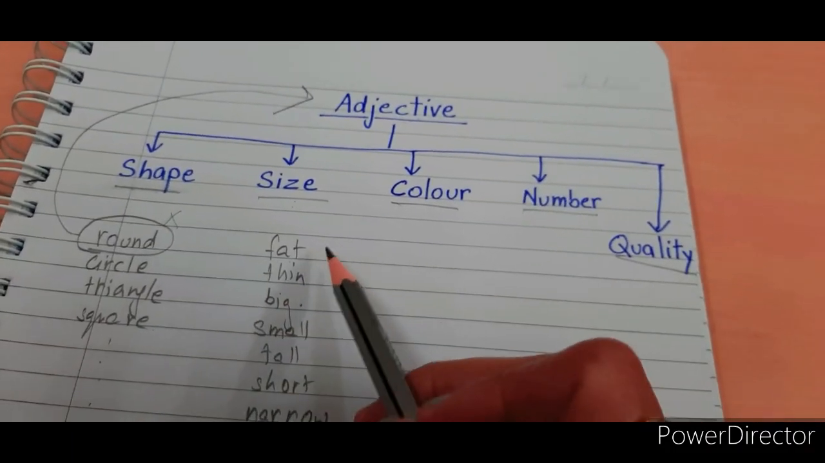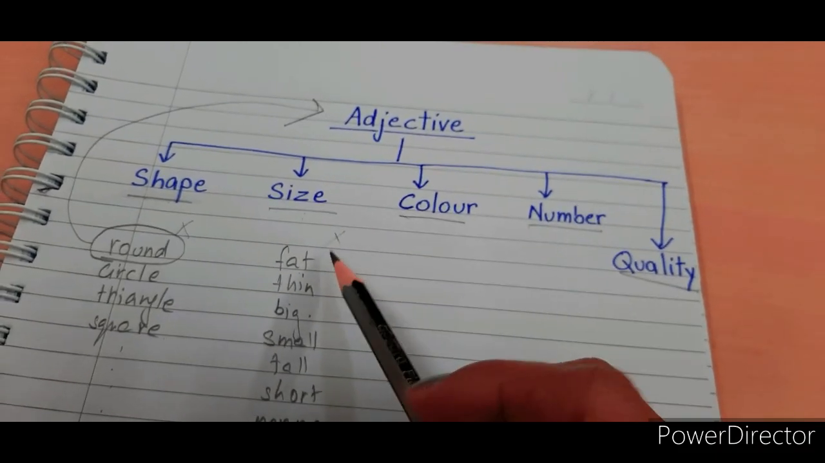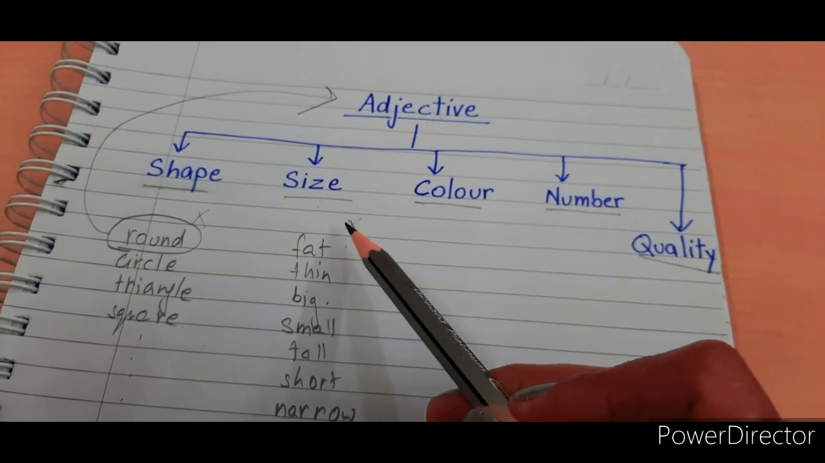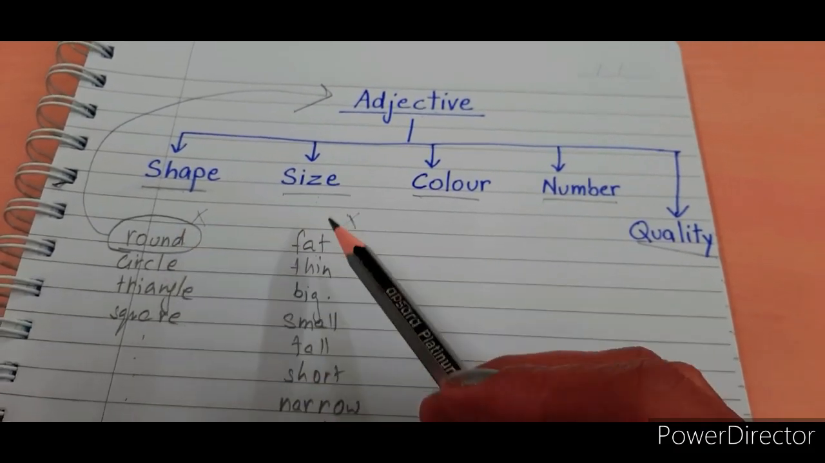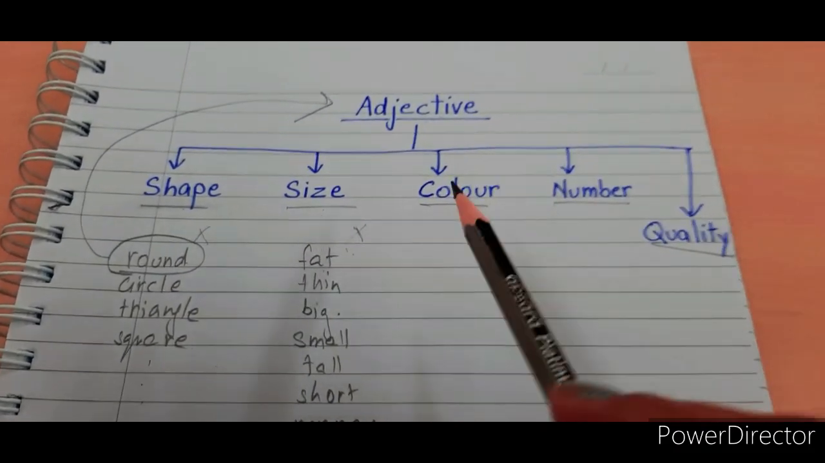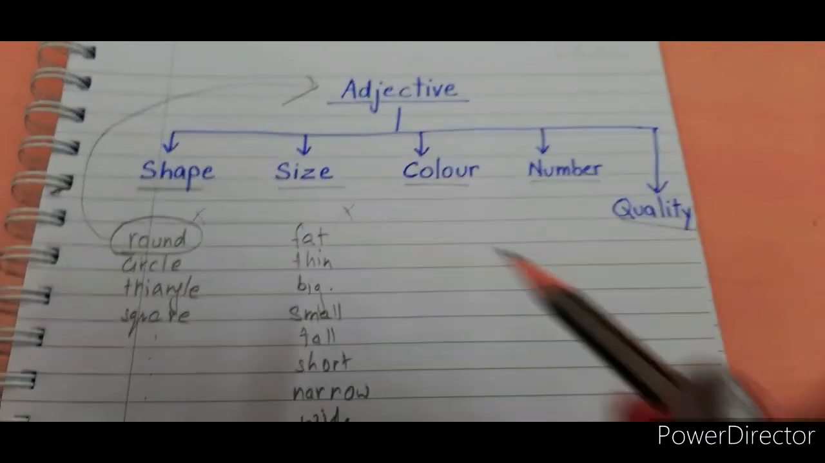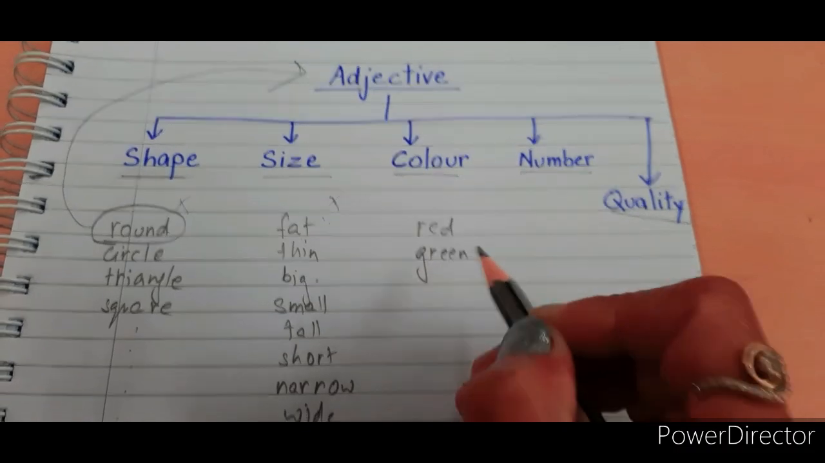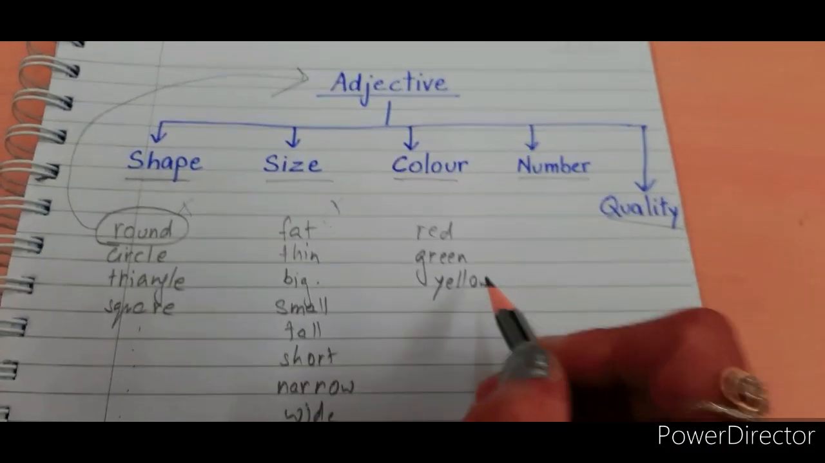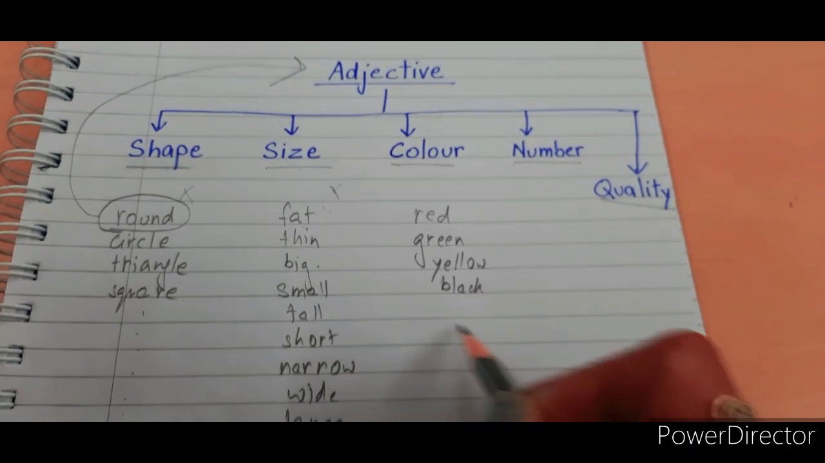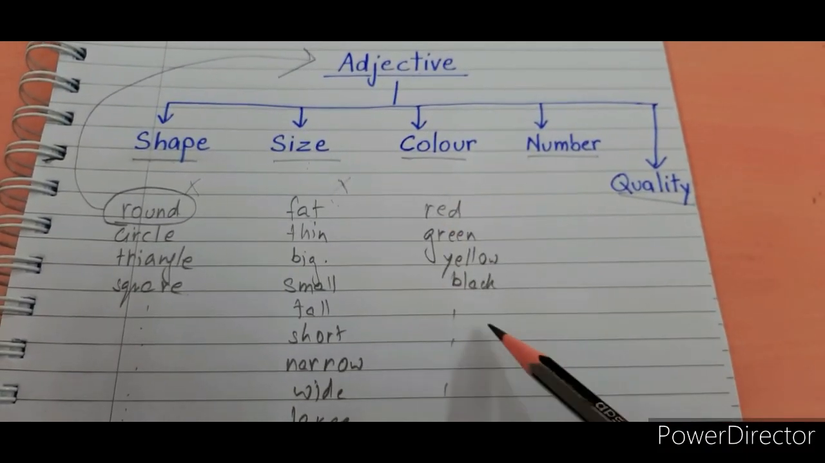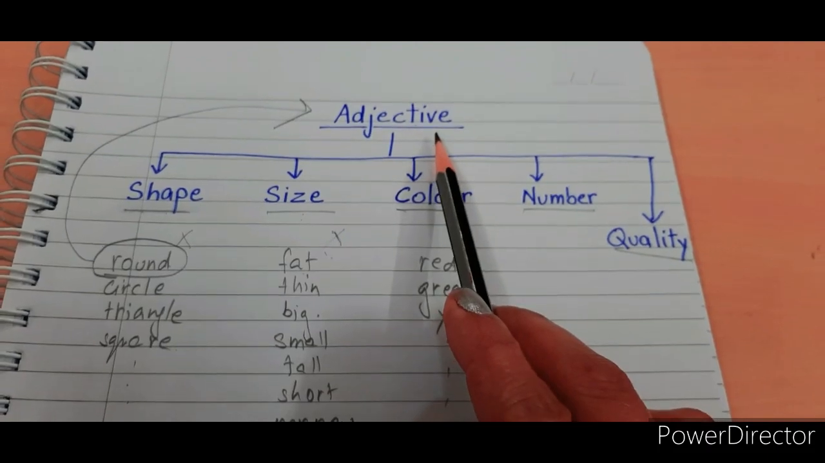And suppose if the word is not telling you about the shape, not telling you about the size, अगर कोई word आपको shape के बारे में नहीं बता रहा, size के बारे में नहीं बता रहा, then you need to check, is it a color? Color like red, green, yellow, black and many more. कितने सारे colors होते हैं. If there is a color, then also it is an adjective.